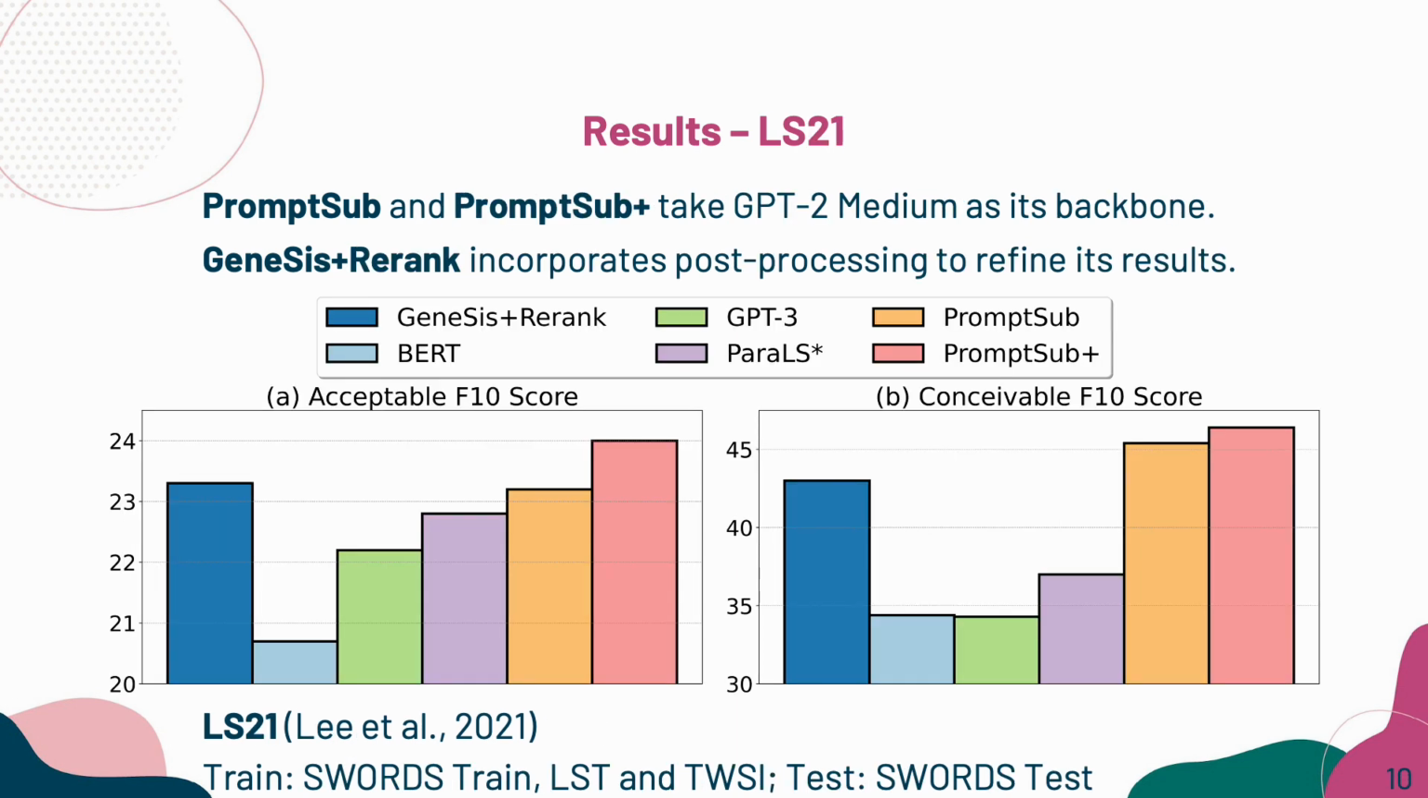While evaluating our PromptSub on the more recent LS21, PromptSub continues to lead significantly, especially regarding the conceivable F10 score as shown in subfigure B on the right-hand side. This includes outperforming the previous state-of-the-art method, PyRLS, and its variant. It should be pointed out that our PromptSub takes GPT-2 medium as its backbone, which is generally considered less powerful than GPT-3 and the BART large used by Genesis. Given that, we have a good reason to speculate that with full access to GPT-3 or even GPT-4, our method PromptSub could produce even stronger results.